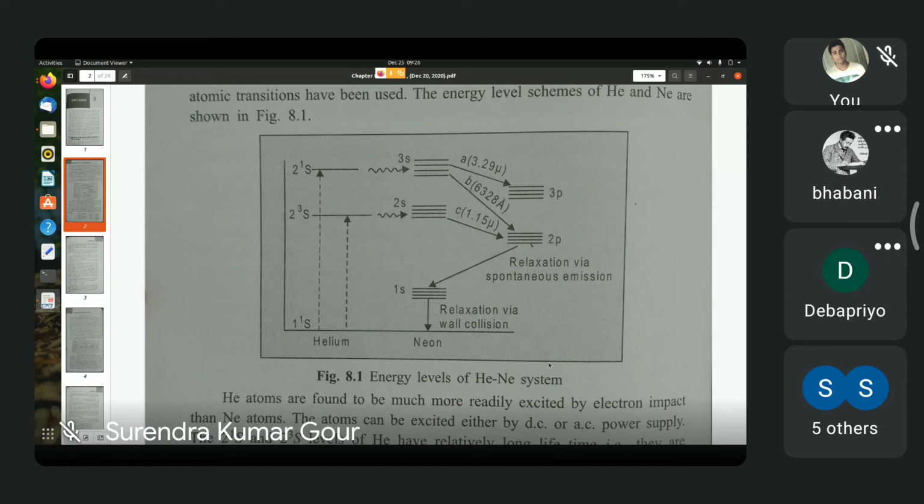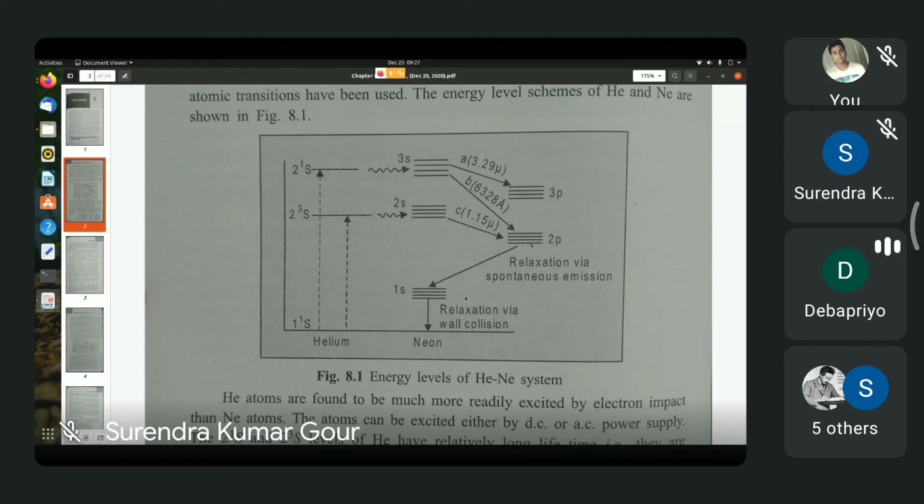So as you can see from the diagram, the two smallest level is almost at the same level as the 3 capital S level of helium. Similarly, the 3 smallest level of neon, which has the electronic configuration 1s2 2s2 2p5 5s, is almost at the same level as the 1 capital S level of helium.